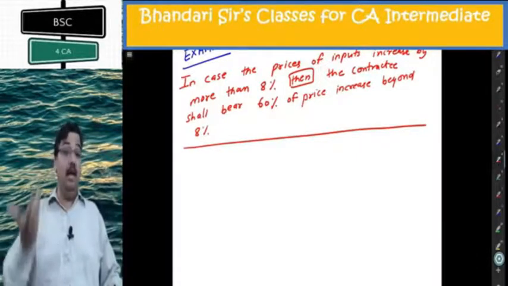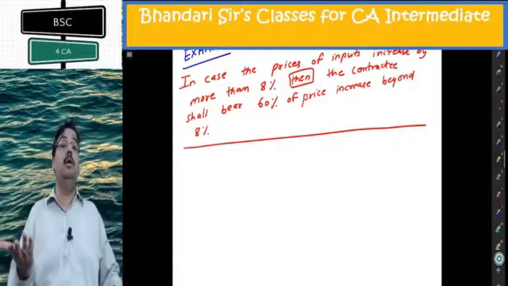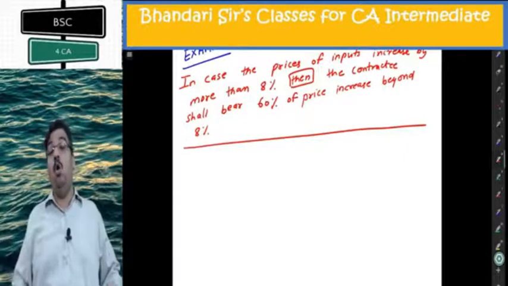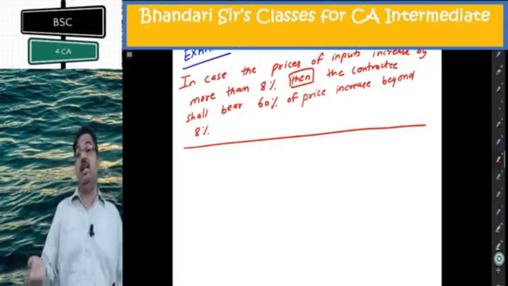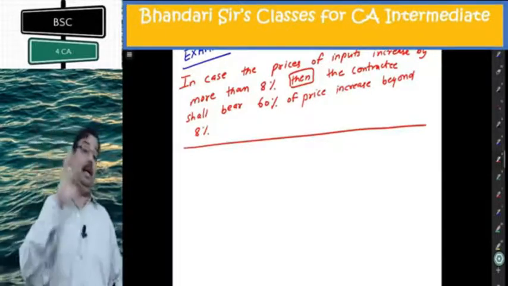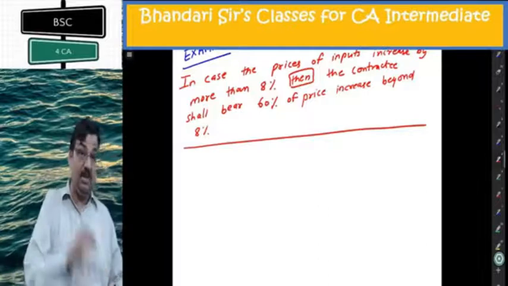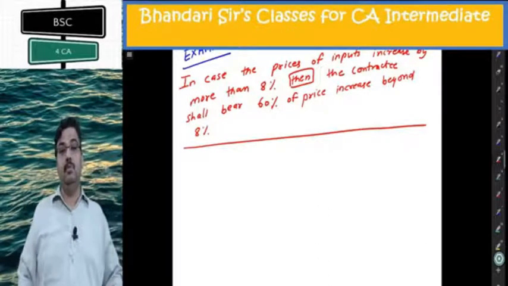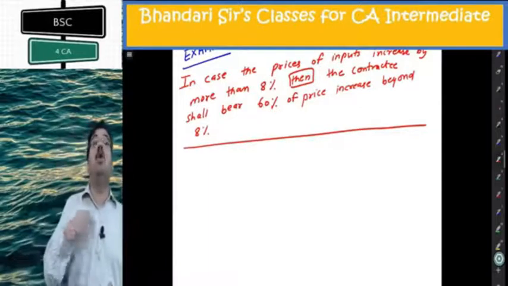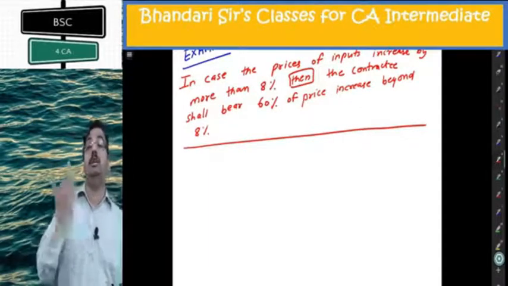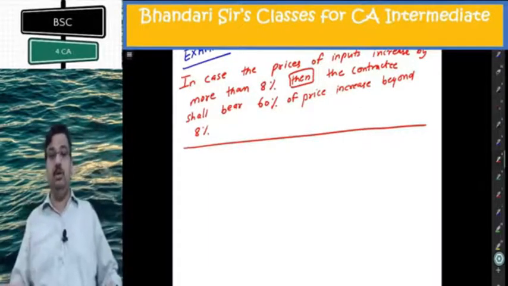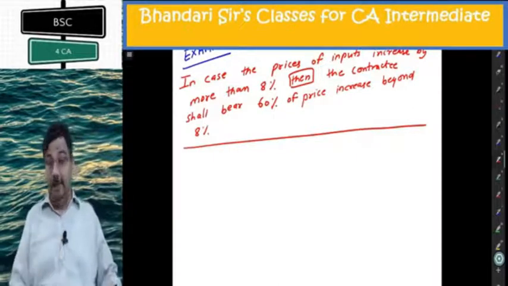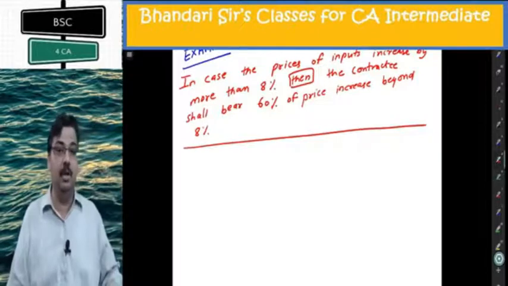Anything beyond 8% is called abnormal or excessive inflation. All excessive inflation is not to be borne by the contractee. Only a 60% proportionate share will be borne by the contractee. We need the amounts of cost incurred on various inputs. On every input, like material and labor, we'll apply this separately and then get the claim.